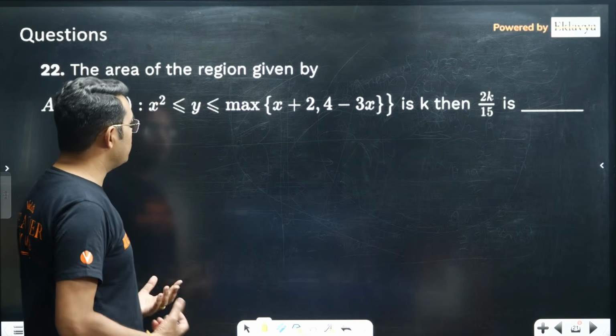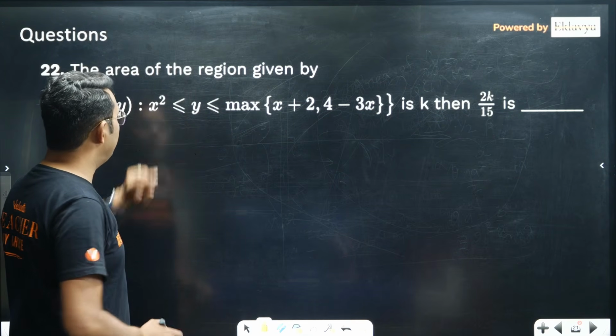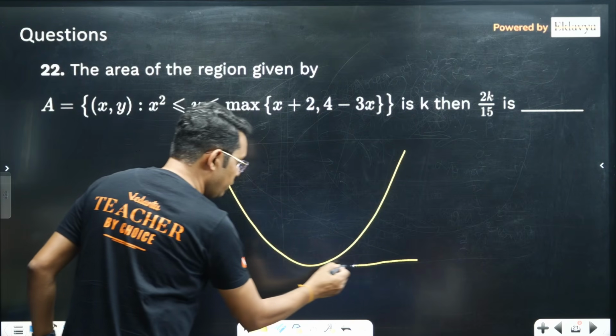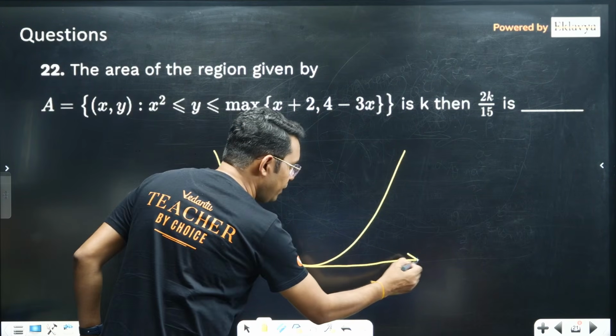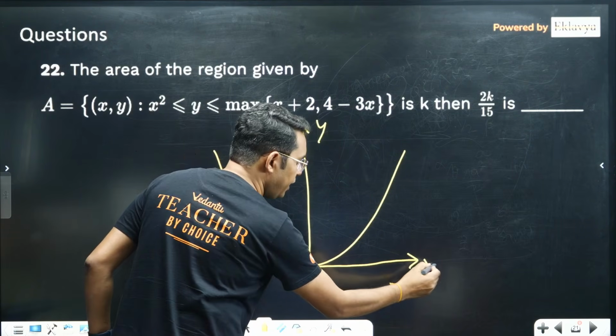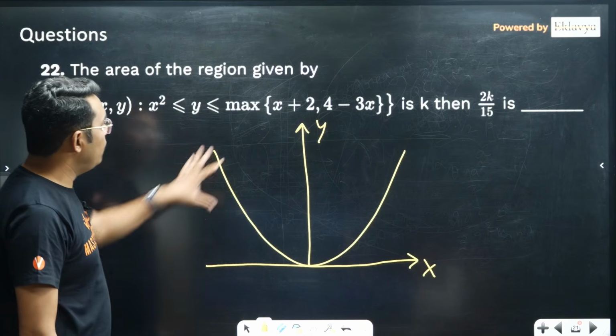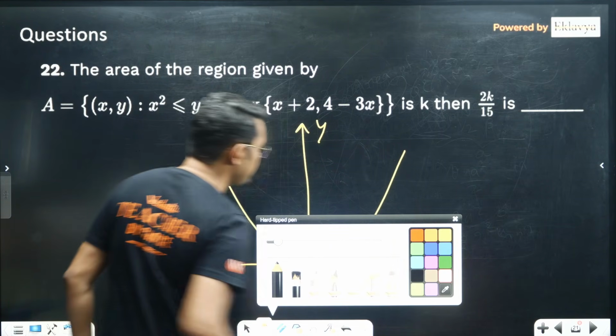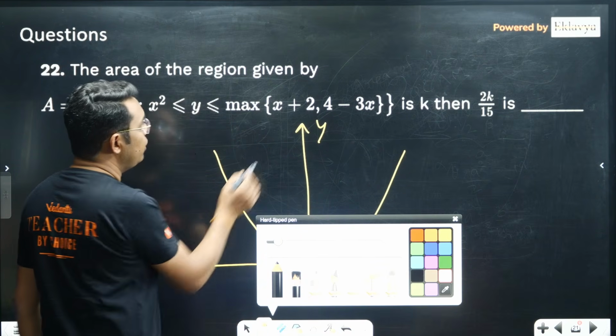So how are such kinds of questions given? On the one side you have the standard parabola y is equal to x square. I think that will be an upward parabola, that is my y axis, that is my x axis. Okay, now the maximum of these two things. Let me use a different color here. So let's first make y equal to x plus 2.